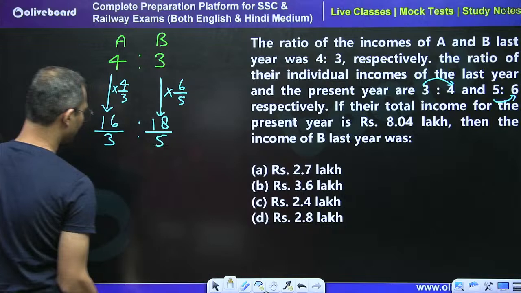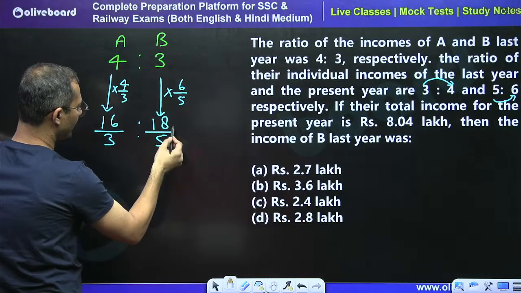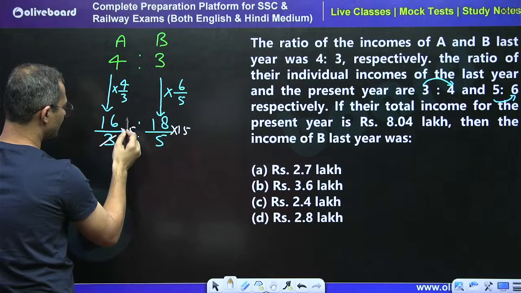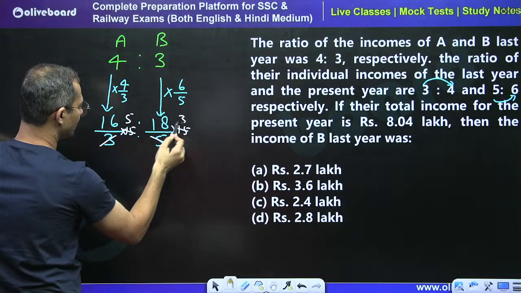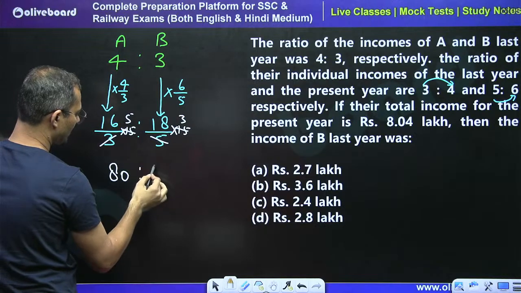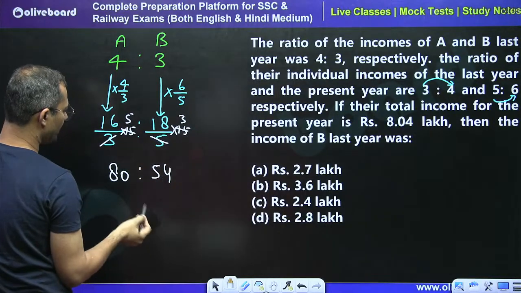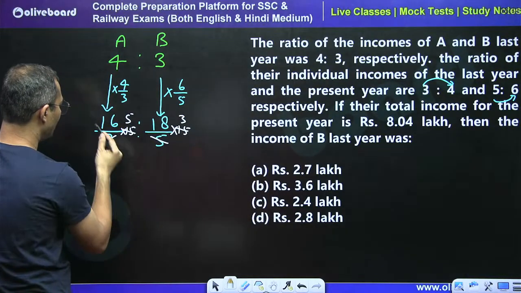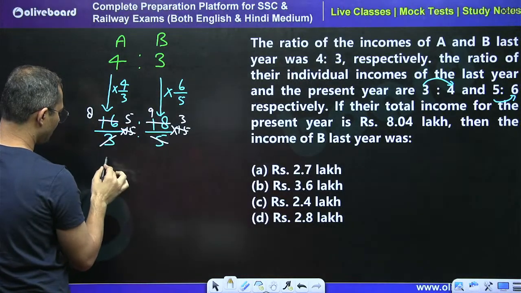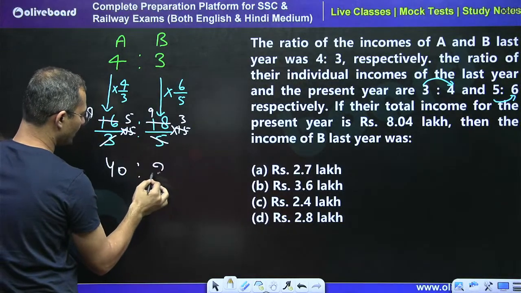See, take the LCM. So we can say that into 15, right? So by 3 this is 5 times, by 5 this is 3 times. So we can say that 80 and 54. Or we can cancel out. See, by 2 this is 8 times, by 2 this is 9 times. So I will get 40:27, right?